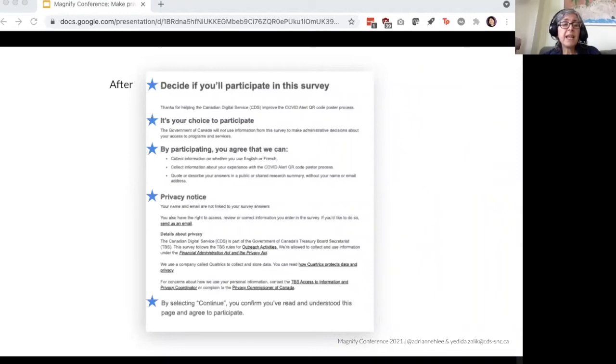So in the example, the stars show you the headings, and you can see that just by looking at those, you get some key information. The information is that you have a choice, that if you make that choice to participate, you're agreeing to certain things, and you can see exactly where in the document you can read about what you're agreeing to. And you can also easily find the section on privacy.